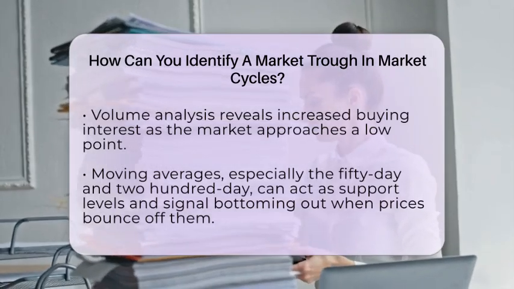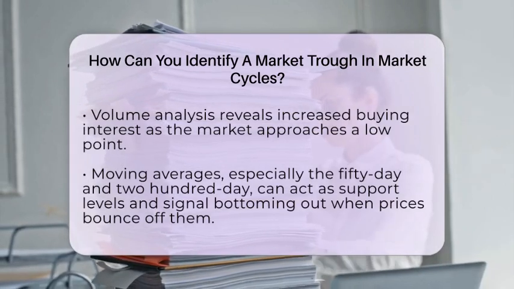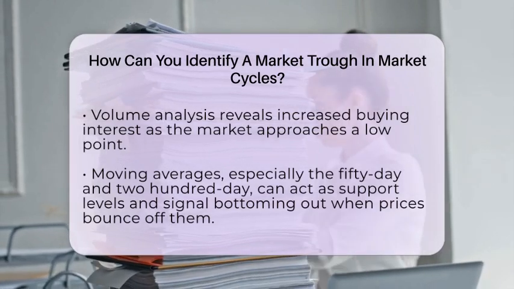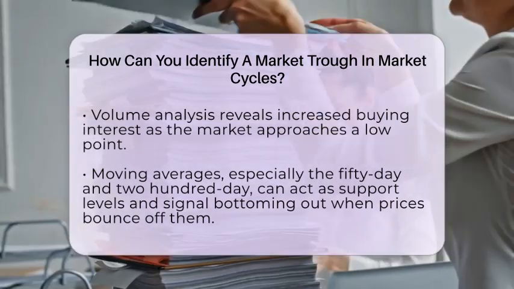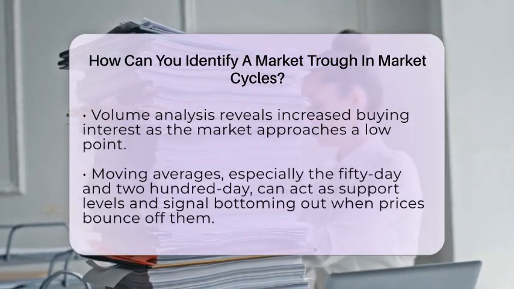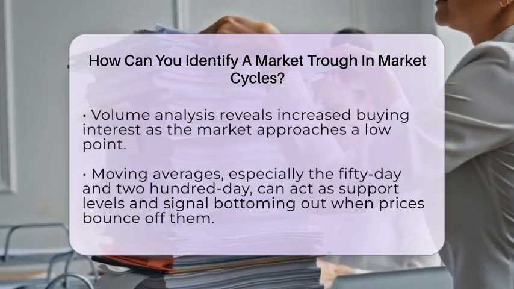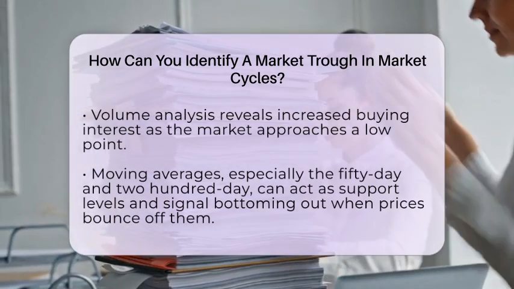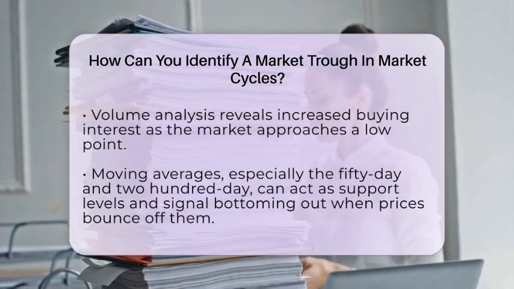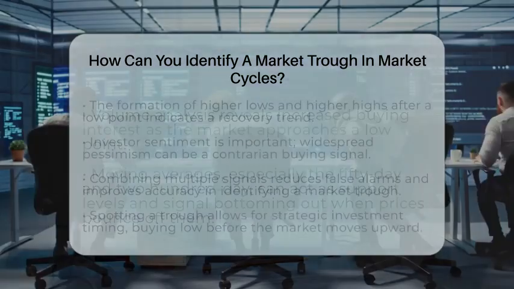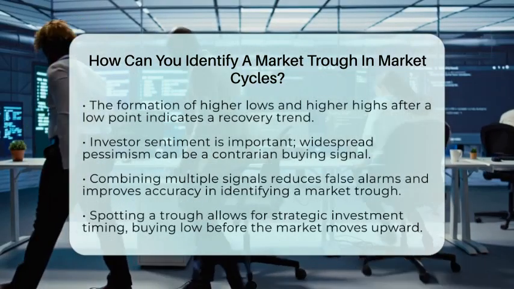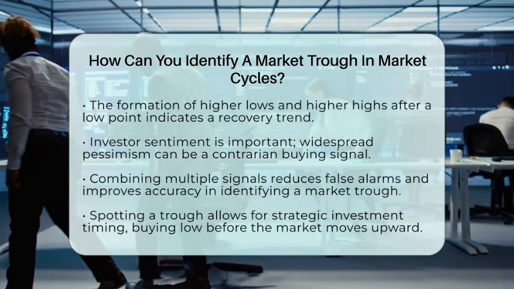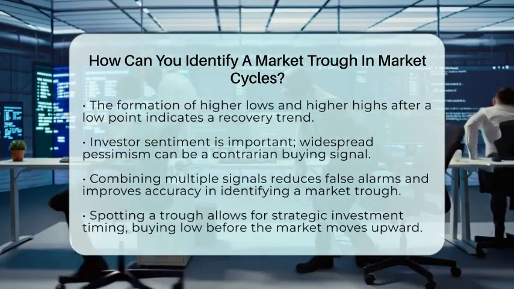When prices approach or bounce off long-term moving averages like the 50-day or 200-day simple moving average, it can act as a support level. If the moving averages flatten or turn upward after a decline, it signals the market might be bottoming out. Watch for the formation of higher lows and higher highs after a low point. This pattern shows the market is starting to recover and is a good sign the trough has been reached. It's also helpful to consider investor sentiment. When most investors are pessimistic and confidence is very low, contrarian investors see this as a buying opportunity.